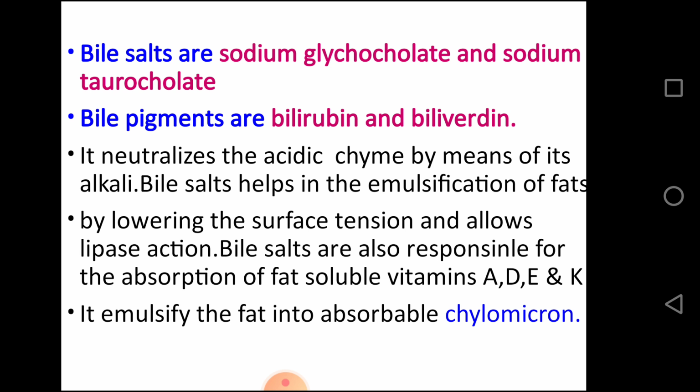Bile juice neutralizes the acidic chyme by means of its alkali, while bile salts help in the emulsification of fat by lowering the surface tension and allow lipase action. Bile salts are also responsible for the absorption of fat-soluble vitamins A, D, E and K. It emulsifies the fat into absorbable chylomicrons.